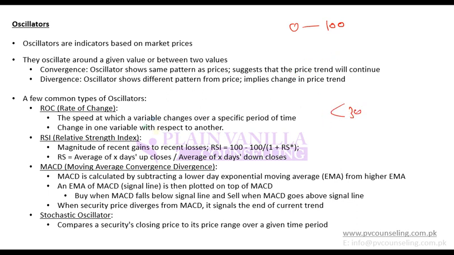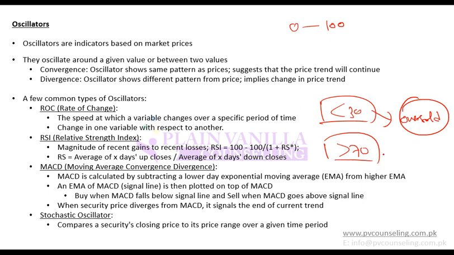Generally it is assumed that if it is less than 30, then the stock is assumed to be oversold. It reflects that the market has overreacted, investors have overreacted, and the stock is oversold. And if it is oversold, that means it is a buy, it will increase in future. If it is greater than 70, it is assumed to be overbought. But again, these are just some benchmarks. When you are analyzing it, you should also look at the past or historic relative strength. Maybe there is a stock which is always oversold, or maybe there is something which has been overbought for a very long period of time. So that is relative strength index, RSI.